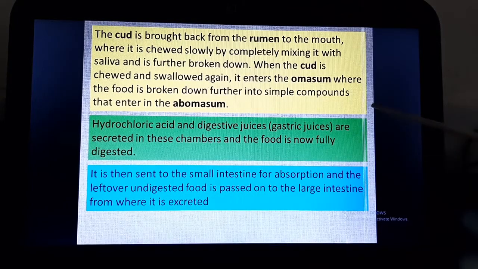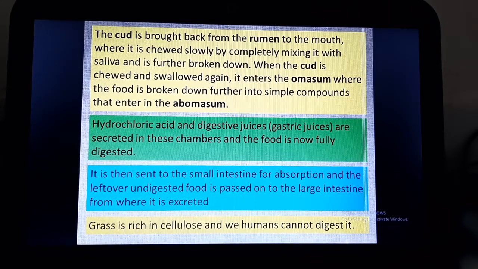They have 4 chambers of the stomach: rumen, reticulum, omasum and abomasum, and again the process of rumination is happening in ruminants, whereas in humans no rumination is taking place. The grass is rich in cellulose, and that is how it is digested in these animals. And we humans, we cannot digest it because we don't have rumen with us.